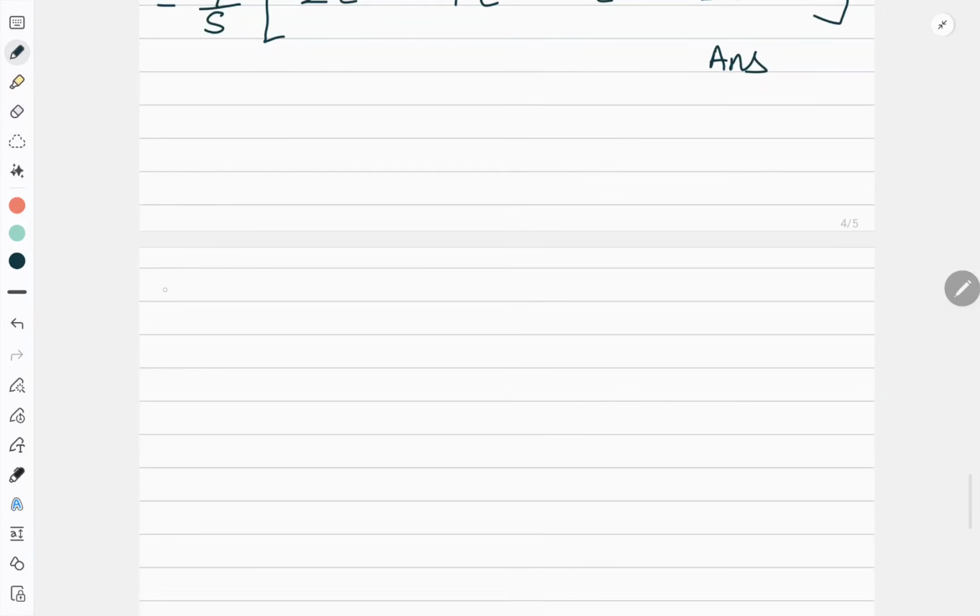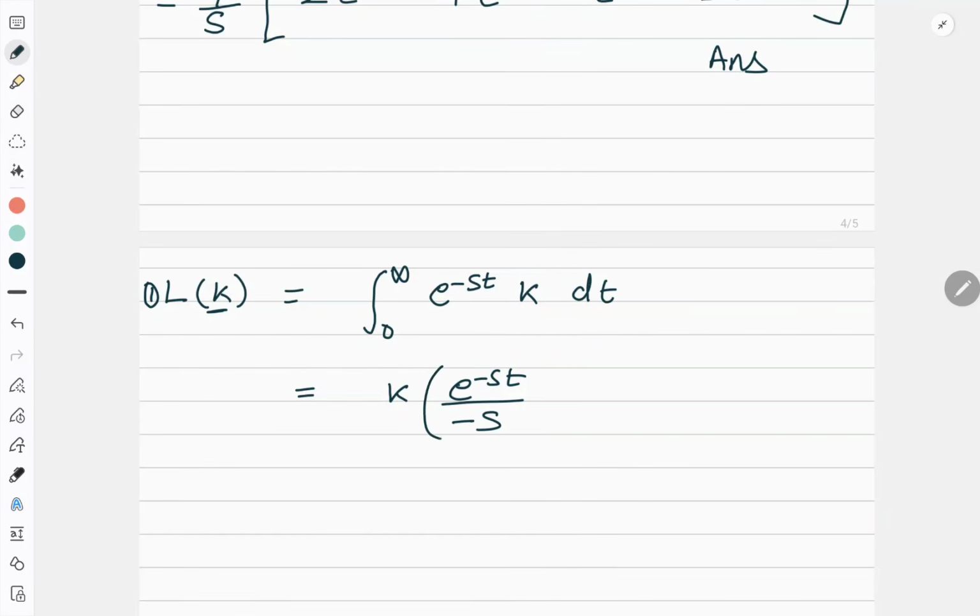Now let's come to this. Now suppose you have a constant and you want to find the Laplace transform of that constant. So what I will be doing, I will apply the definition. So Laplace of any constant is integral 0 to infinity e to the power minus st, and I should write the function f(t). And what is the function f(t) here? K. So I'll write k dt. Now k is a constant, it will come out. So e to the power minus st upon minus s, limit 0 to infinity. So k by minus s came out.